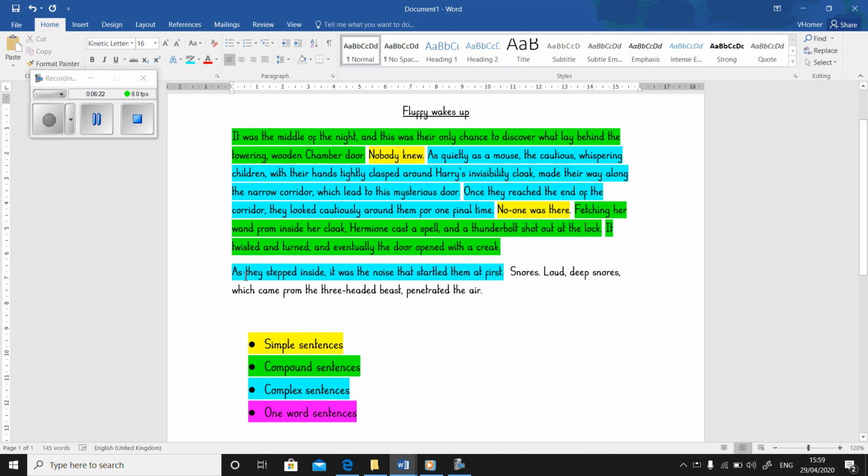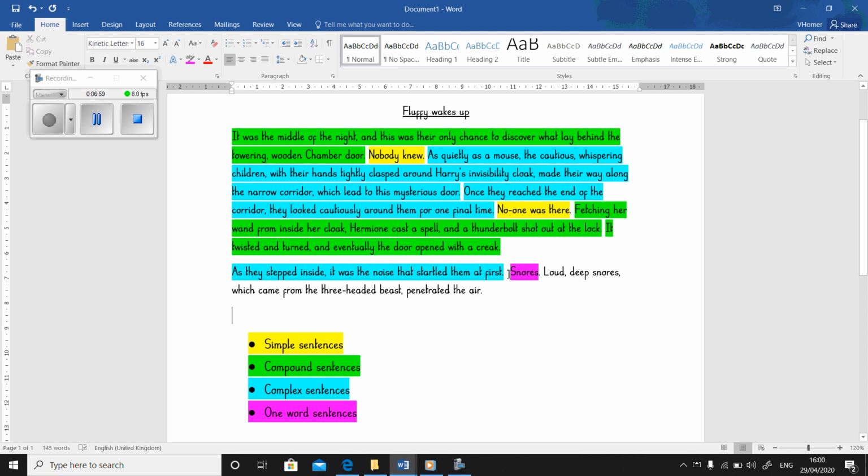Now let's check. I've used a variety of subordinating conjunctions. I've used as twice and I've used once as well. So I probably want to just be careful and not use as too many more times. Snores, that is a 1-word sentence. Now you don't want to use lots of 1-word sentences, you want to use them for effect. So pick and choose the right moments to use 1-word sentences to normally add drama, build suspense. And normally after that 1-word sentence you would describe in detail more about that particular word.